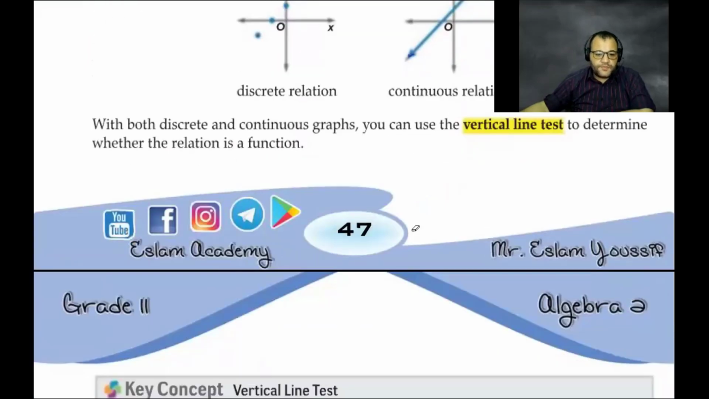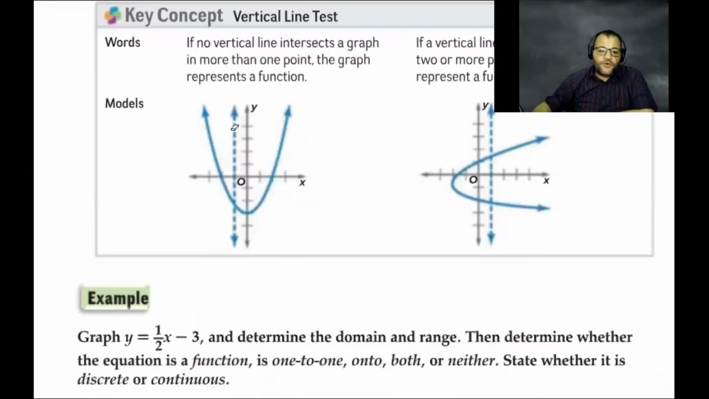Again for this one. For relation number 1, if you draw any vertical line, it will intersect the graph at exactly one point. Can you draw a vertical line that intersects this graph at more than one point? No, sir. No, you can't. So this relation is a function.